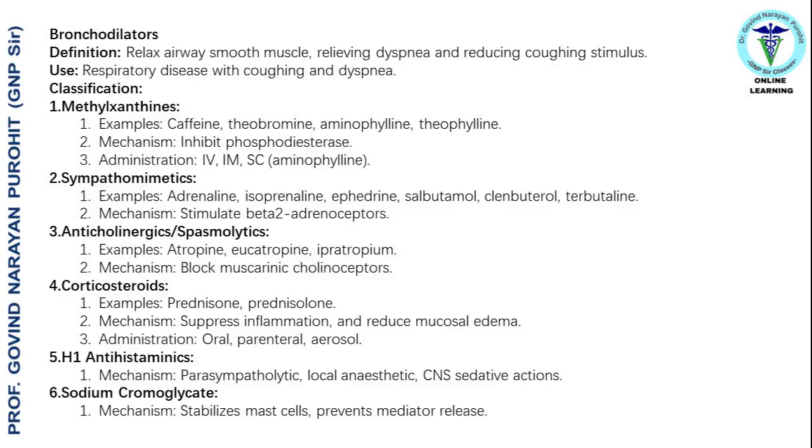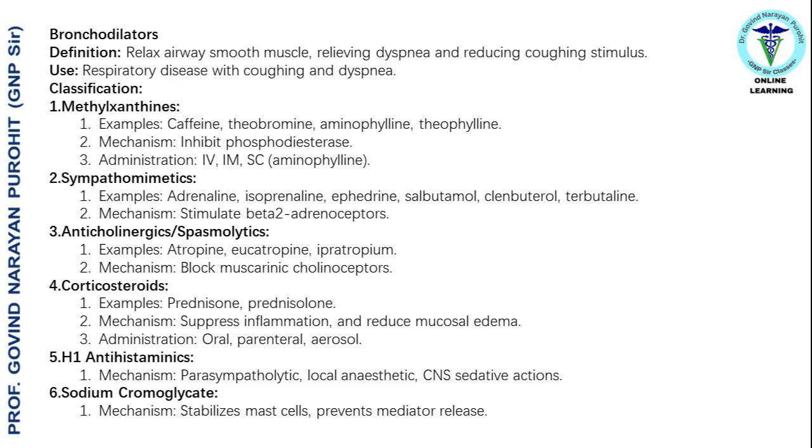Now we talk about the bronchodilators. Bronchodilators relax airway smooth muscle, relieving dyspnea and reducing coughing stimulus. Use: respiratory disease with coughing and dyspnea. Classification: Methylxanthines, examples, caffeine, theobromine, aminophylline, theophylline. Mechanism: inhibit phosphodiesterase. Administration: IV, IM, SC, aminophylline.